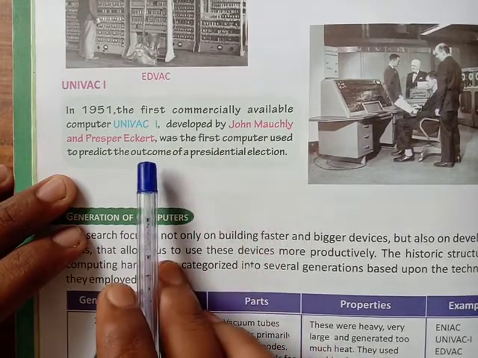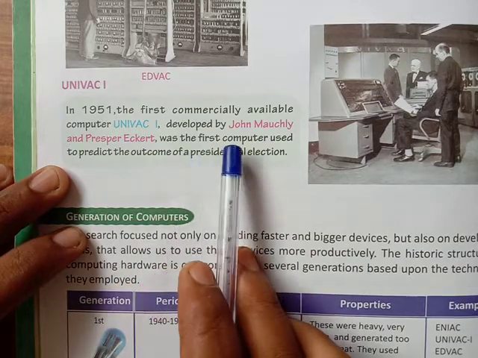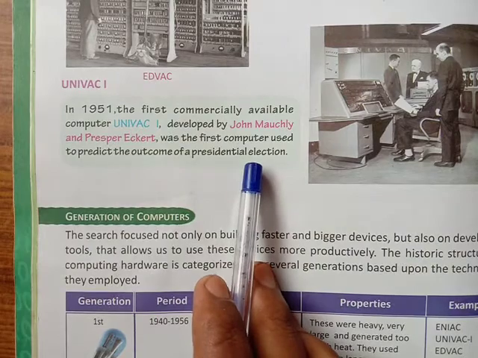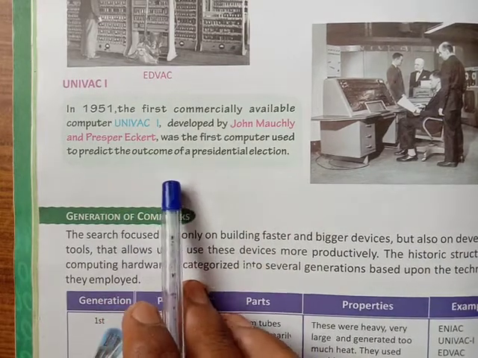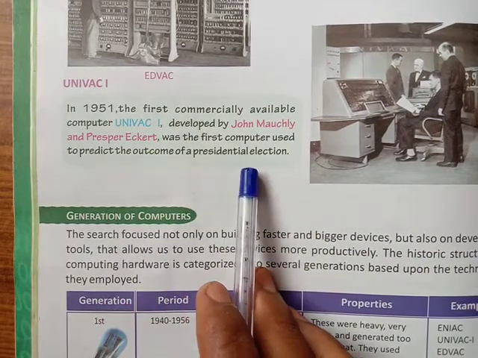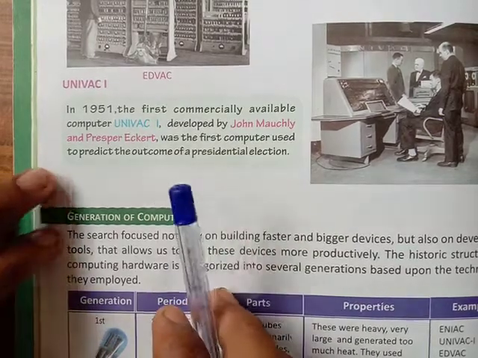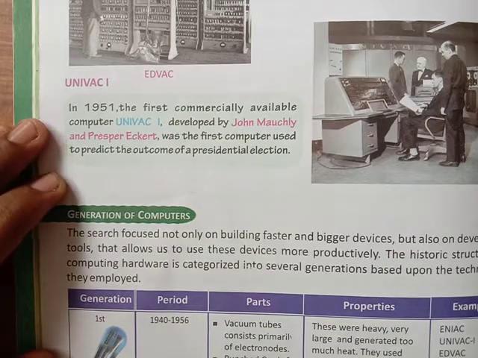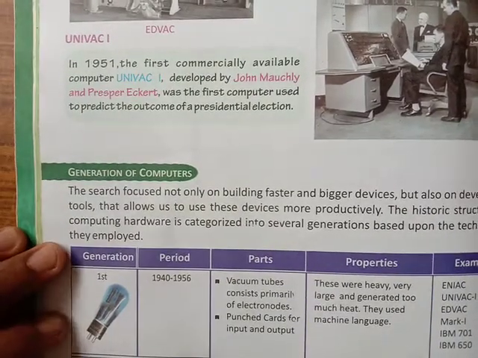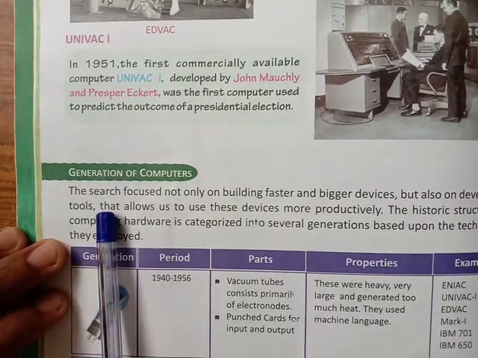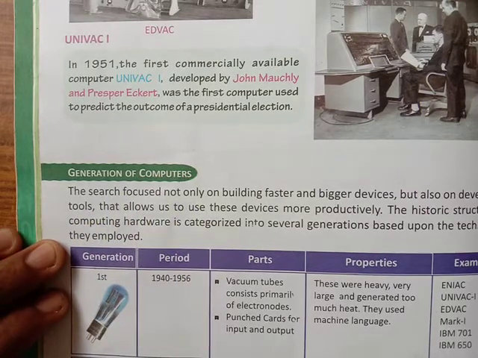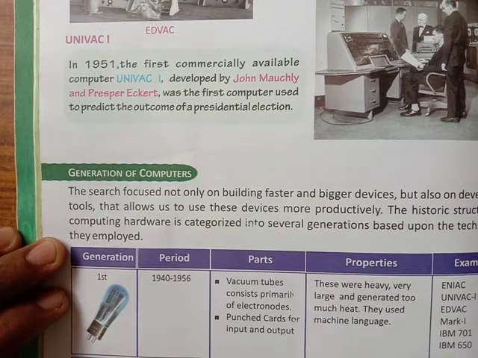Okay students, it is also very important. So this is the history of computer. In the next video we will study the generations of computer, so you also read about it.